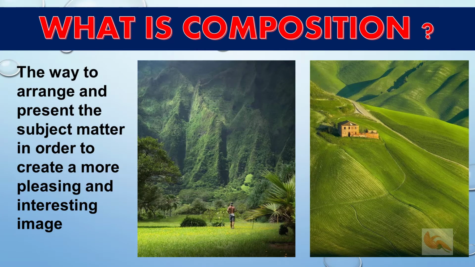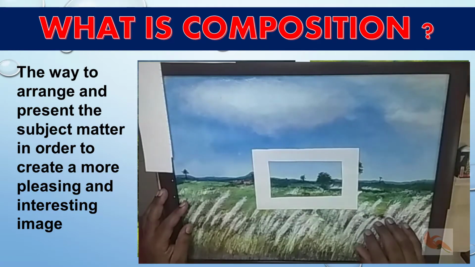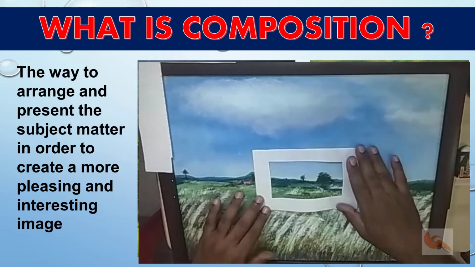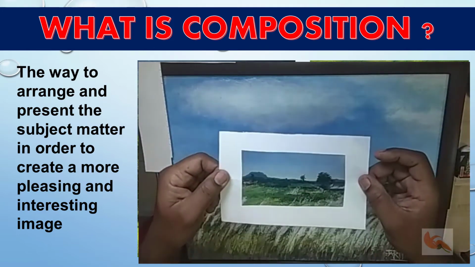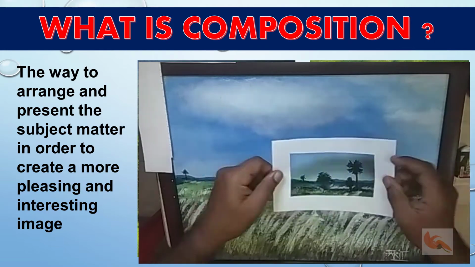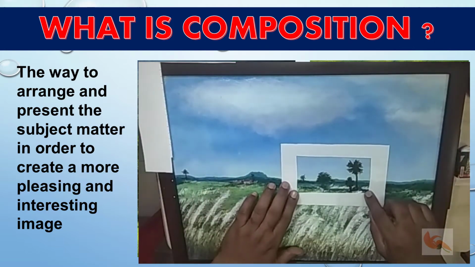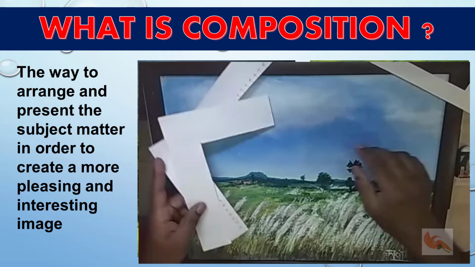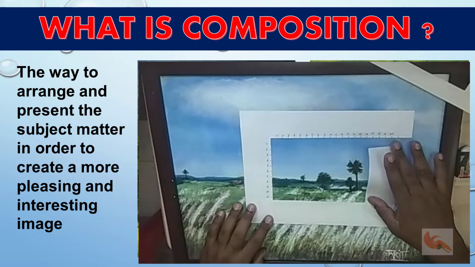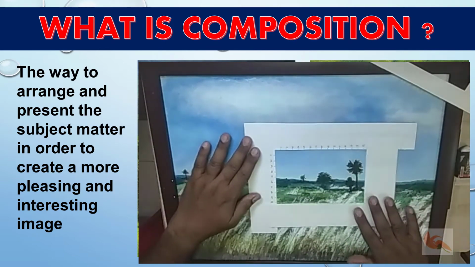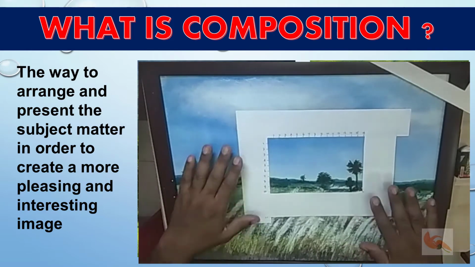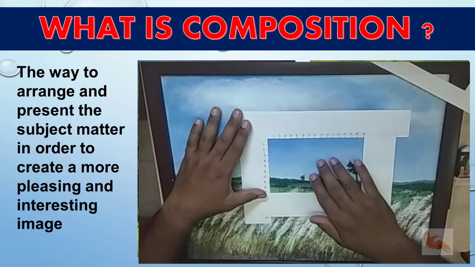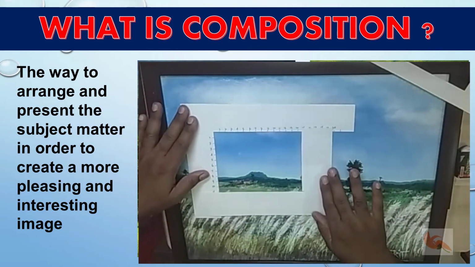What is composition? It's the way you arrange and present your subject matter in order to create a more pleasing and interesting image. One may argue that interesting and pleasing are completely subjective. What is pleasing to one might not be pleasing to someone else, and that's certainly true to some extent. But there are a number of visual characteristics that trigger the same aesthetically pleasing response in all of us. It's those characteristics that we want to exploit as artists.